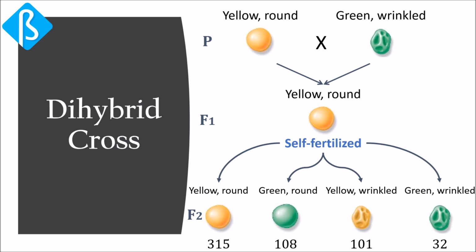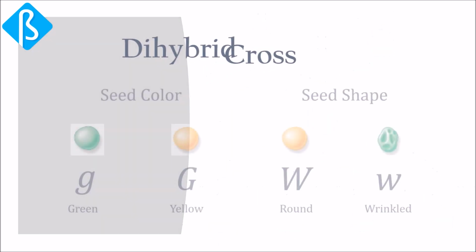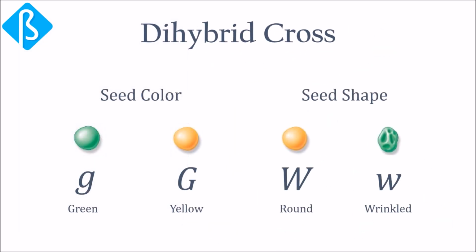As we discussed before, we denote each gene with a letter, using lowercase for recessive allele and uppercase for dominant allele. For the seed color gene, the two alleles are lowercase g for green and uppercase G for yellow. And for the seed texture gene, they are lowercase w for wrinkled and uppercase W for round.